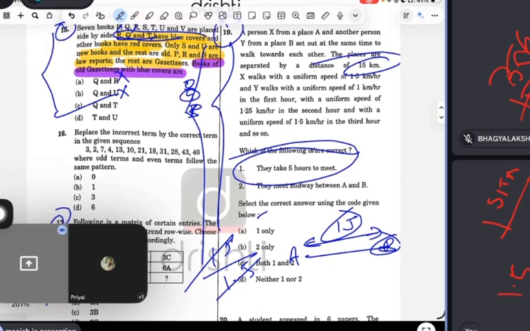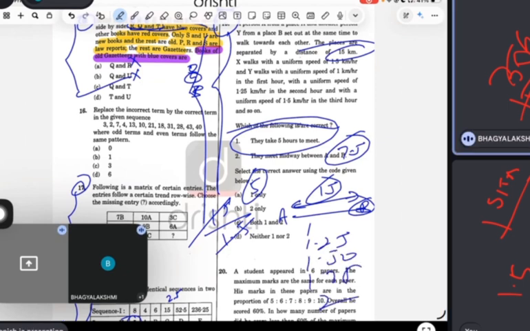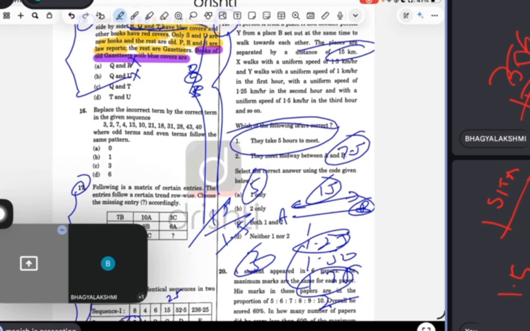15 kilometers. So in 5 hours, how much will it go? 7.5 km. Now you take B. In 1 hour, see, 1, then 1.25, then 1.50, then 1.75, then 2. So guys, this will become what? This 7.5 will become 3, then 3 to 5, 6, and 7.5. So in 5 hours they both meet midway.